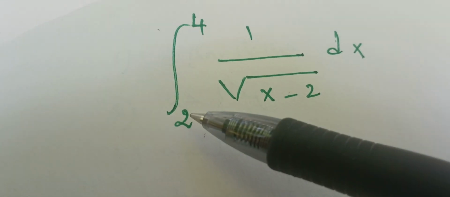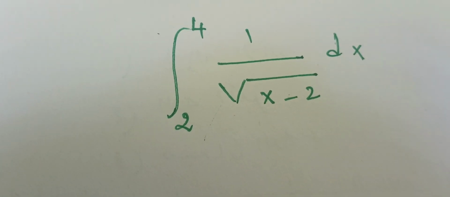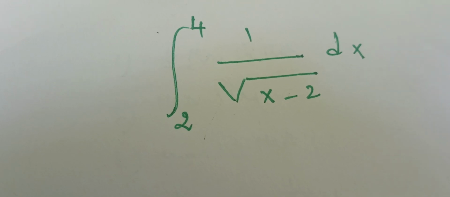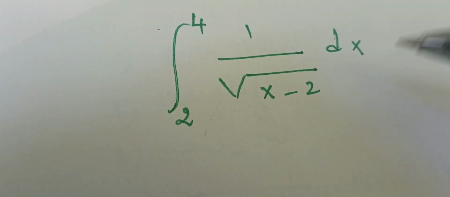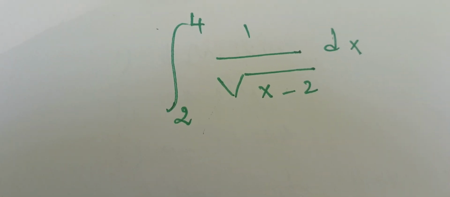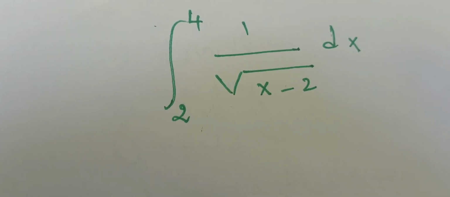Basically, when we plug in 2 from the right, so when we take the limit as x goes to 2 from the right, we're going to have a problem. Here we're going to have 1 over small values, which is plus infinity. So this is an improper integral of the second kind.